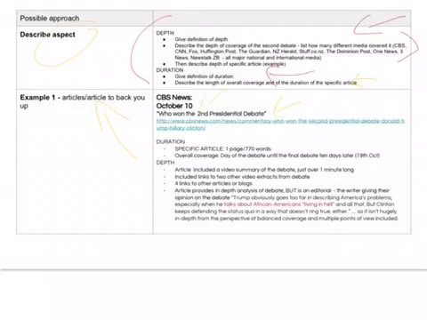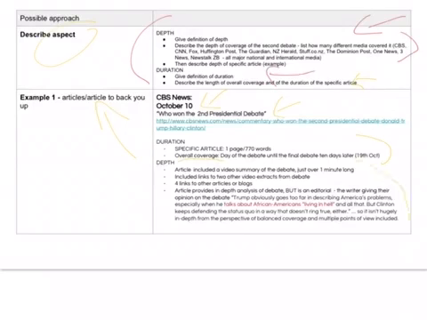I'd make sure I describe the length or duration of the actual article. So I've done a word count and how long the overall coverage stayed in the media for. I noticed that this actually stayed in the media in one form or another for about 10 days from this debate until the third debate.